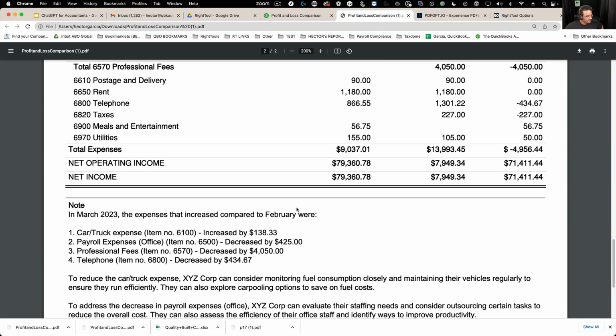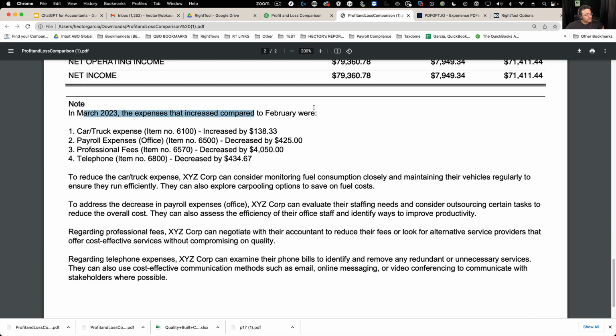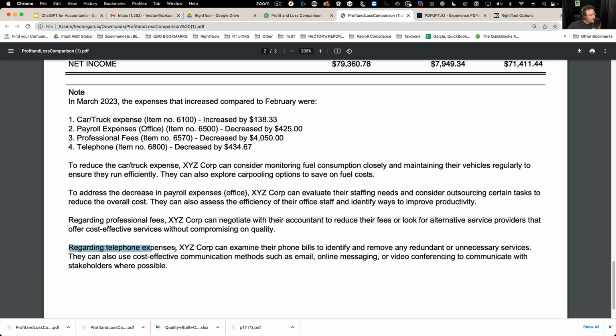Okay, let's scroll down. Here it says, in March, the expenses that increased from February were the following: car and truck expense, payroll, professional fees, and telephone. So it just gave me the top four or whatever. And then it's giving me here techniques on how I can reduce them. So consider monitoring fuel consumption. Evaluate your staffing needs and consider outsourcing certain tasks. Professional fees: negotiate with your accountant to reduce your fees. That's funny. Regarding telephone expenses, examine the bills, identify and remove redundant, unnecessary expenses.